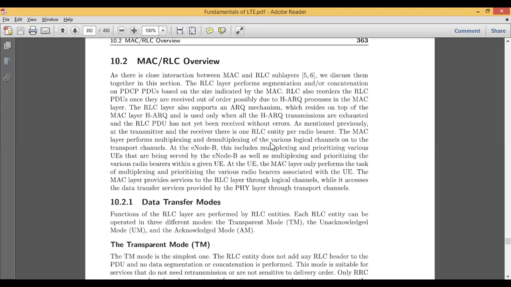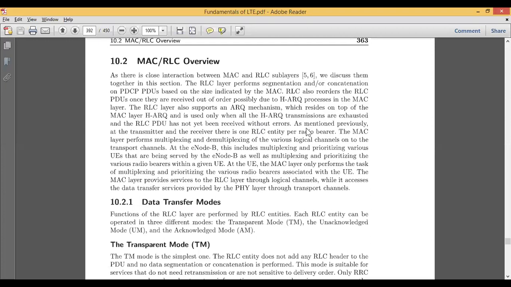And another important mechanism in the RLC is that it supports the ARQ mechanism, which resides on top of the MAC layer HARQ and is used only when all the HARQ transmissions are exhausted and the RLC PDU has not yet been received without error. Okay, so this is another important mechanism. It stays on top of the MAC layer. For example, if you have a MAC layer of 5 layers, then the first layer will be your ARQ mechanism, residing there.